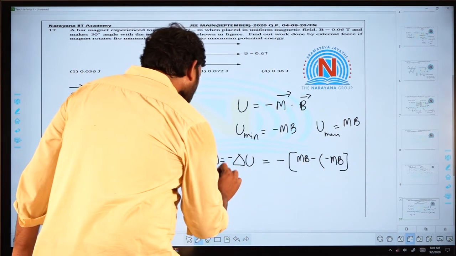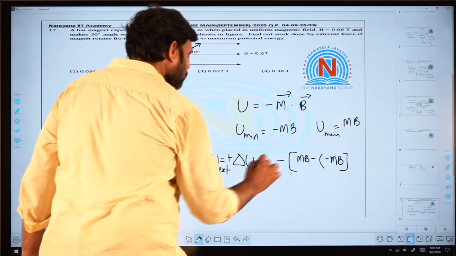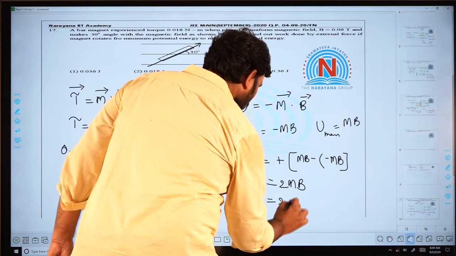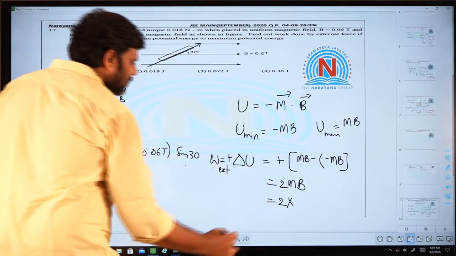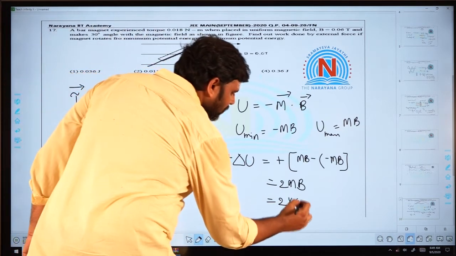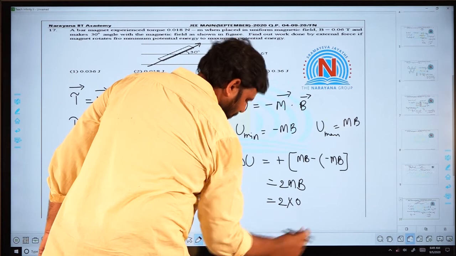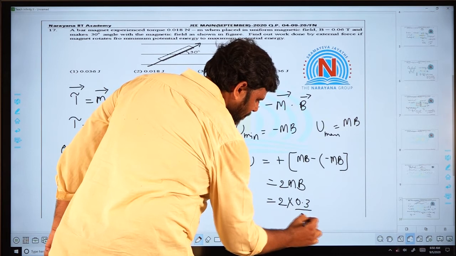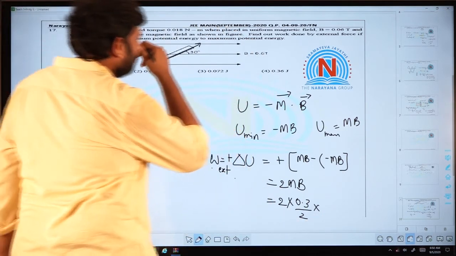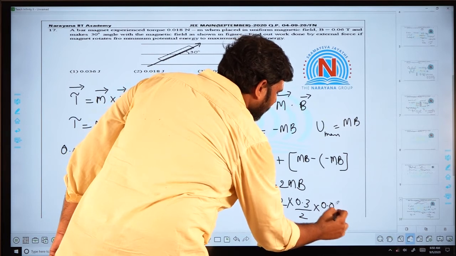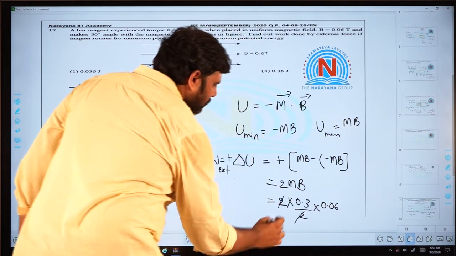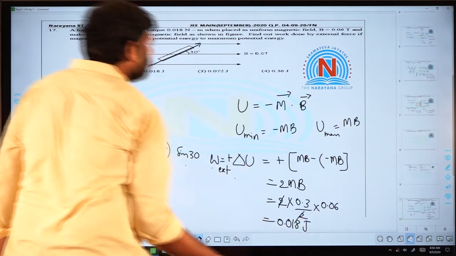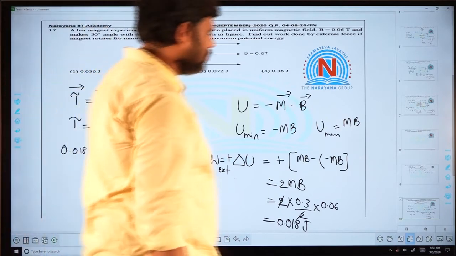So as you are finding the work done by the external agent, I think you can put plus. So this will be your answer. So this will be 2 into the magnetic moment we have calculated here, 0.3 by 2 SI units, into the magnetic field 0.06 Tesla. You will be getting 0.018 joules. So option 2 is the right choice.